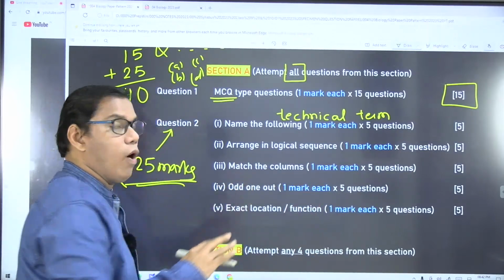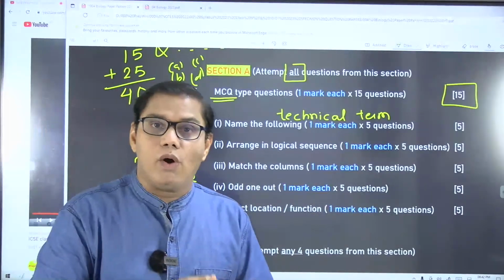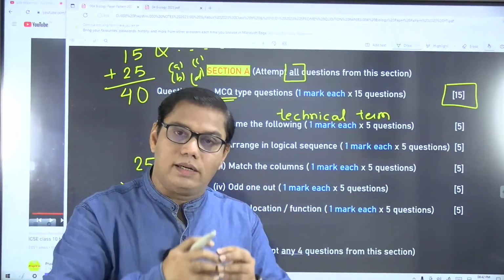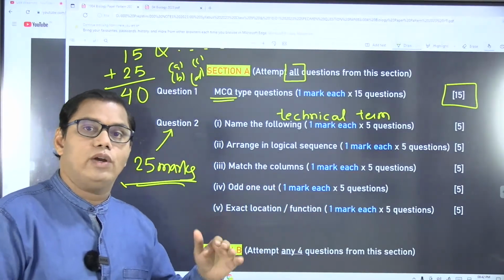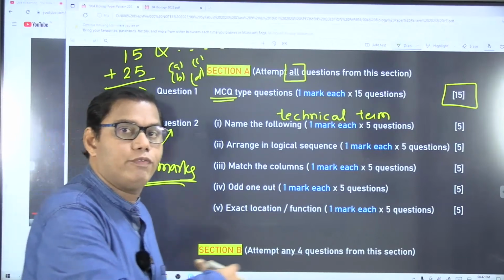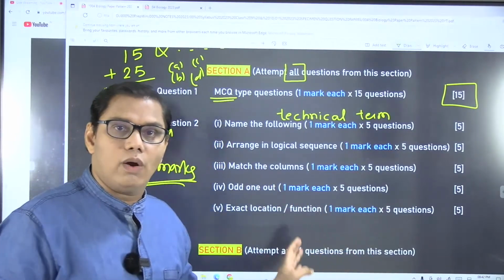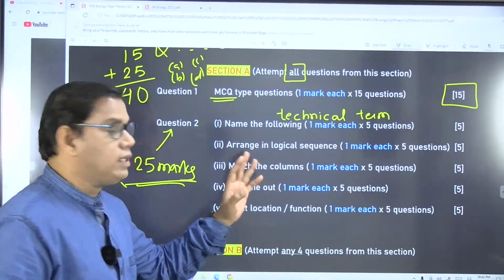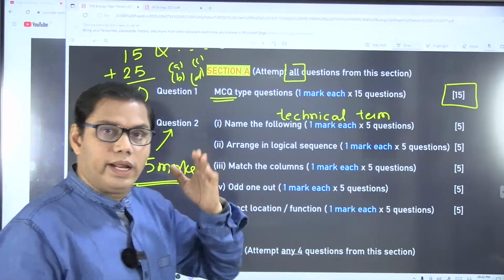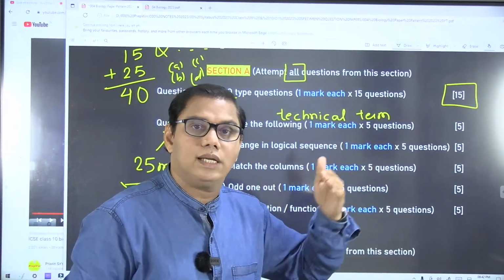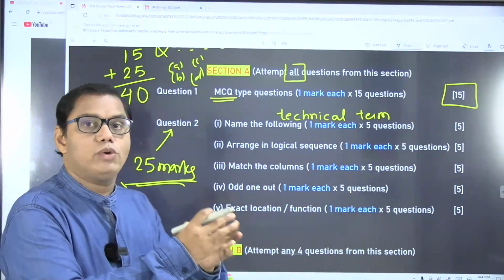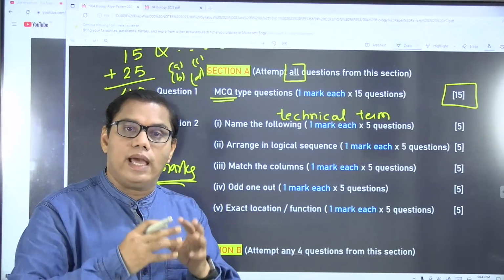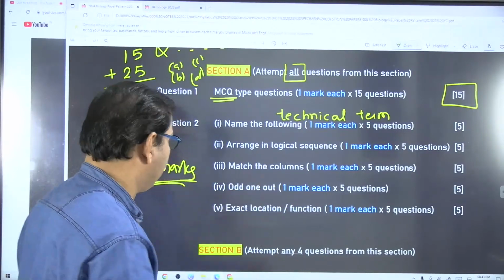And then pick odd one out. When you pick the odd one out, you will pick the odd term, and you will write how that is different from the other 3 terms. Here also 4 terms will be given, same as the logical sequence. There you have to arrange those 4 terms in a proper logical sequence, and here you pick the odd one out and tell how it is different from the other 3.